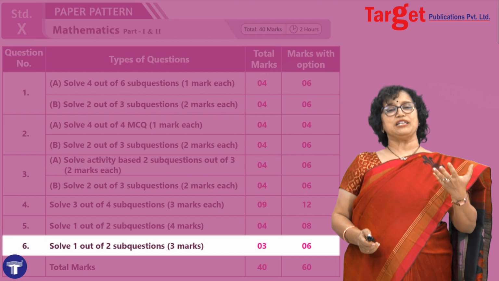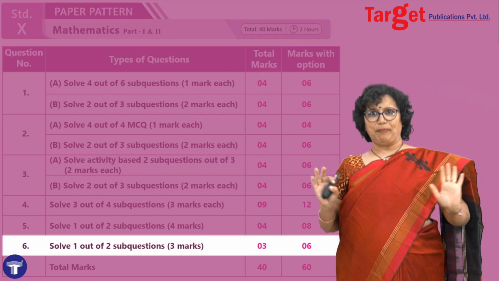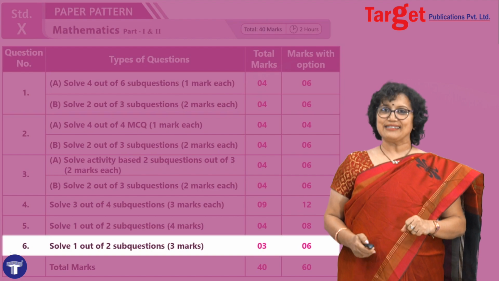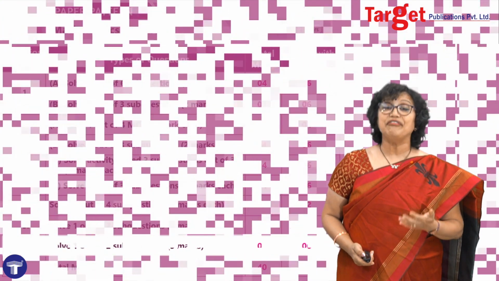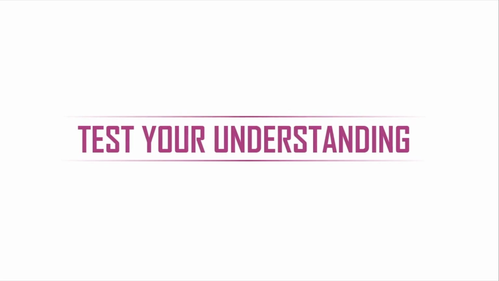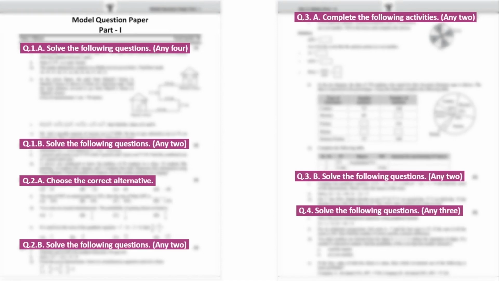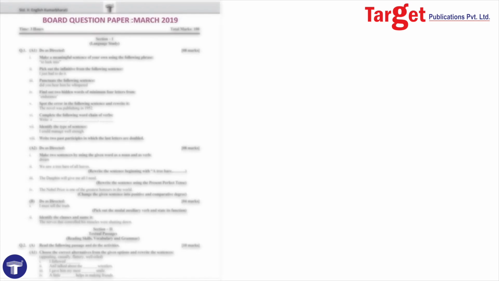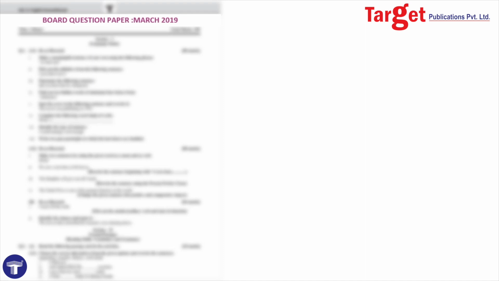Now after solving from question number 1 to question number 6, now you are prepared. Now what next are you expecting from us? Don't you expect a model paper? Yes, we have taken enough care of that, and we have kept a separate section for a model paper to test your understanding. And that model paper would be exactly on the lines of the board pattern. So you will be seeing there also from question number 1 to question number 6. One more thing I would like to tell you here, that we have included that recent question paper, I mean the 2019 question paper, in our book, so that you can practice and be prepared for the examination.